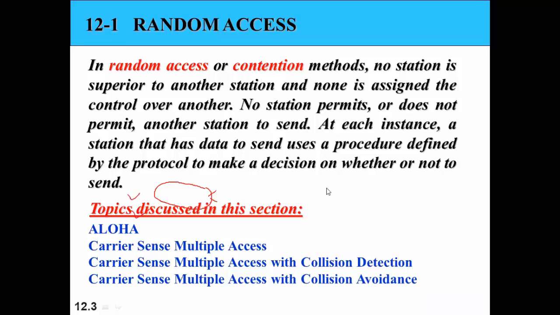All the stations are in a queue, in a hurry to access the channel first. Because of that there is a collision of packets: if any two stations start communicating at the same time, or their frame transmission times coincide at any instance, then the packet being transmitted is useless and collides. So collision takes place.